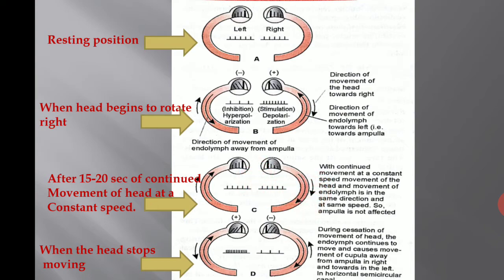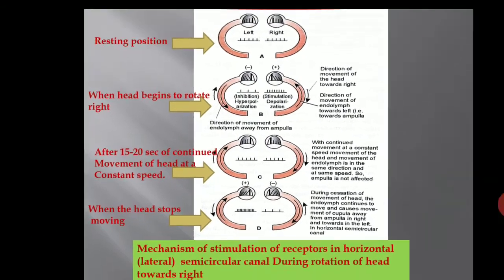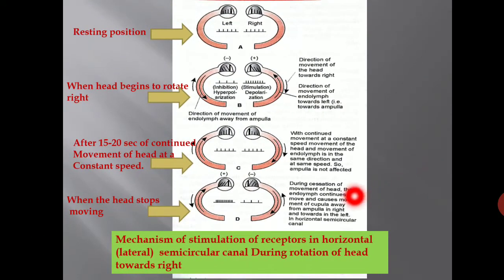And when the head stops, figure D, during cessation of movement of the head the endolymph continues to move and causes movement of the cupula away from the ampulla on the right side and towards the ampulla on the left in the horizontal semicircular canal.